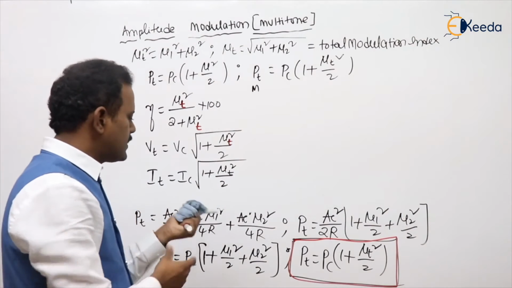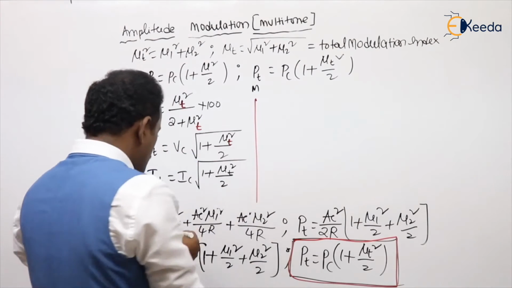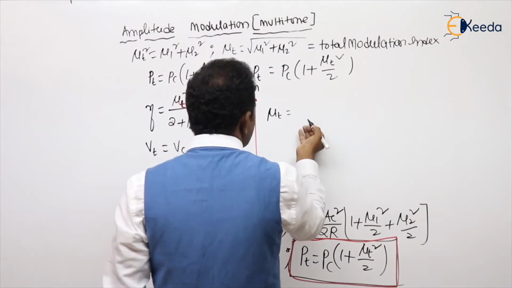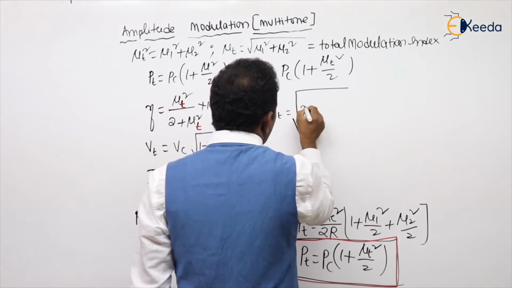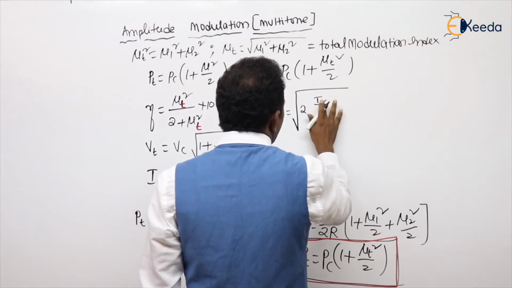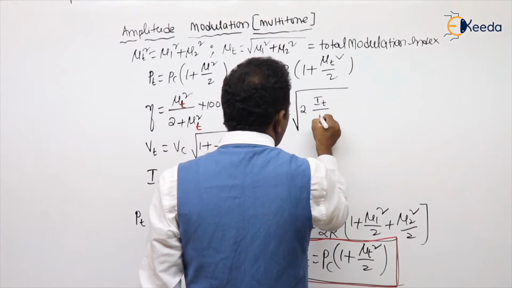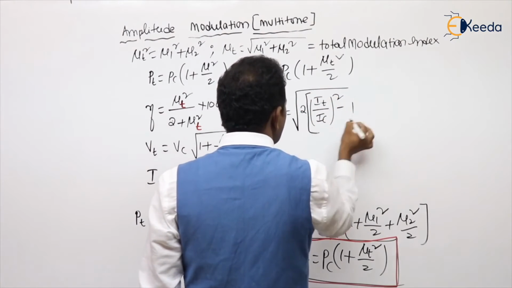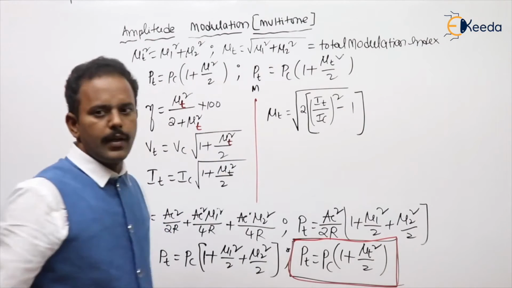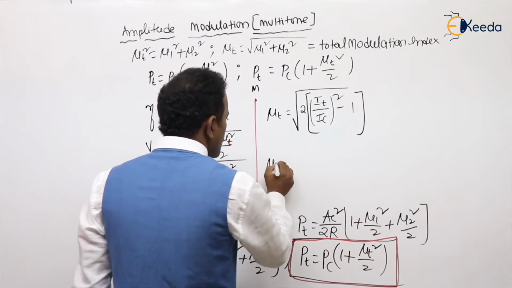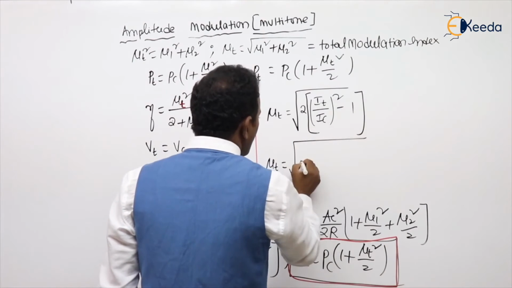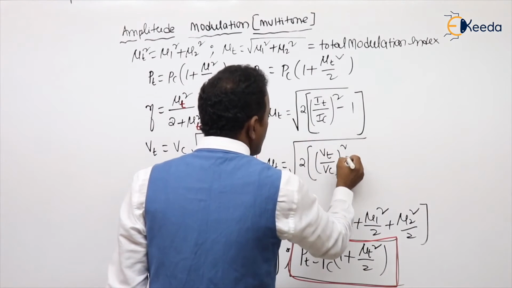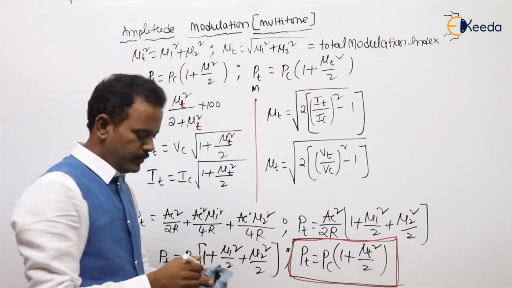Where Ic is the carrier current. From here also you can get the mu t value. Mu t is nothing but root of 2 into It by Ic whole square minus 1. This 2 is the multiplication factor for all. Like in terms of voltage, mu t equals the root of 2 into Vt by Vc whole square minus 1.